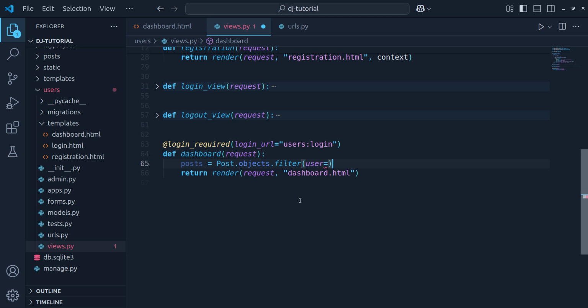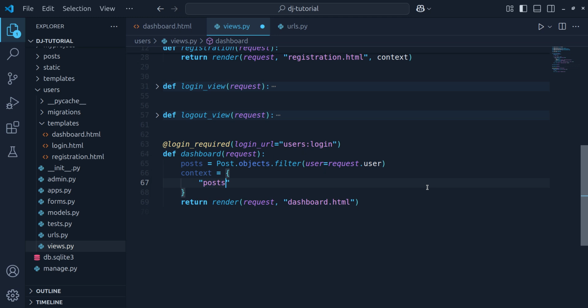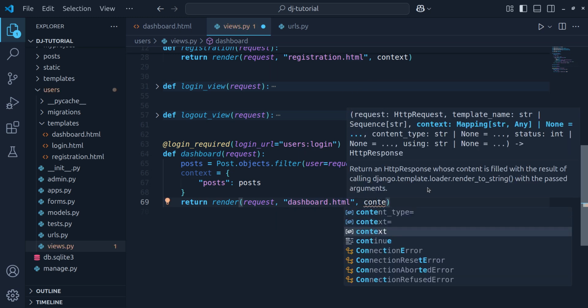Okay, now I have to filter all of the posts by the user. So how can I get the user? I will just type request.user. This is actually the logged in user. So what I am doing here is filtering the posts: Post.objects.filter, where user equals request.user. So it will render all of the posts for the logged in user, and I will pass this as a context. This will be my posts, and let's just pass this into the template. So let's put context here.